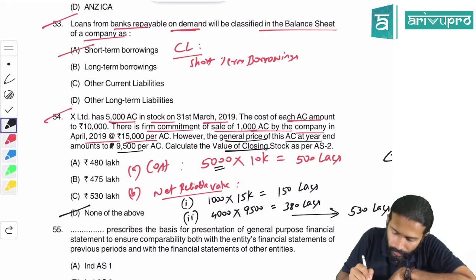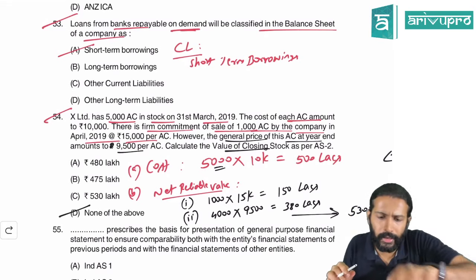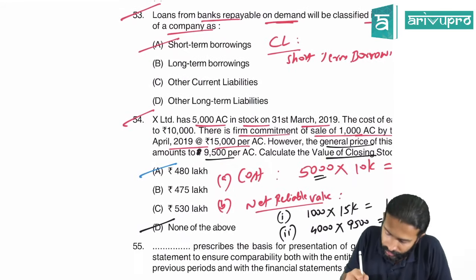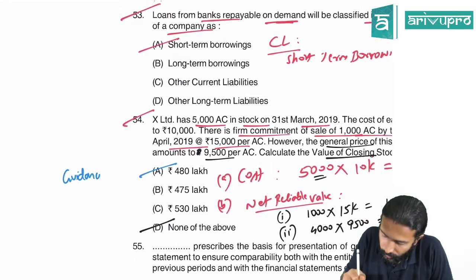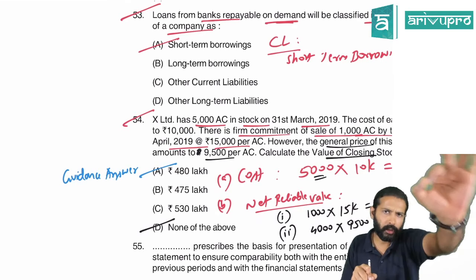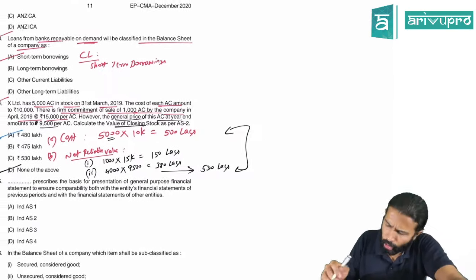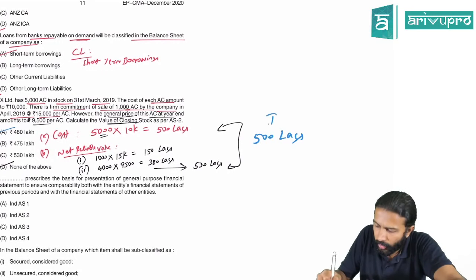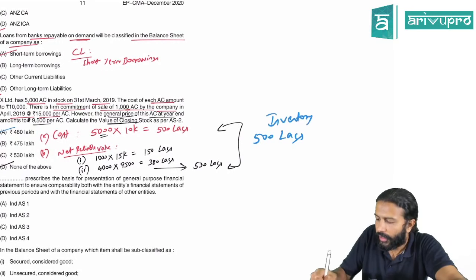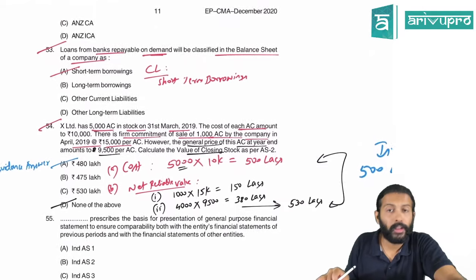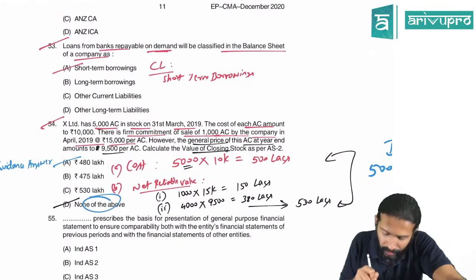But let me give you a disclaimer here. The guided answer given is 480 lakh, which I don't agree with. This is the guidance answer, given as per the website. But in my opinion, the answer should be 500 lakhs. Inventory should be valued at 500 lakhs. If you want, I can write it down here. Inventory to be valued at 500 lakhs. So you should select none of the above.